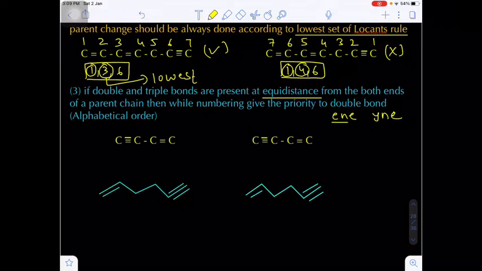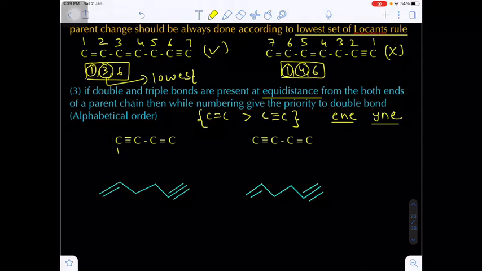E. So that's why we always give the preference to the double bond over the triple bond, when the condition applies, when both are present at equidistance from both sides. When double bond and triple bond are both present at equidistance from both sides, which do we have to give priority? Double bond. Because in alkene the first letter is E, and in alkynes, in yne, the first letter is Y. So in alphabetical order obviously E will come first.